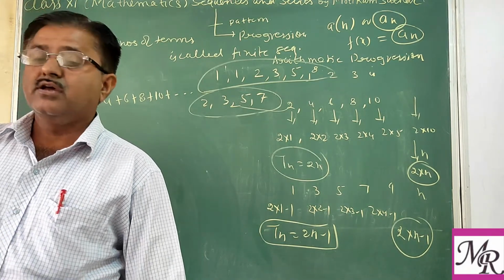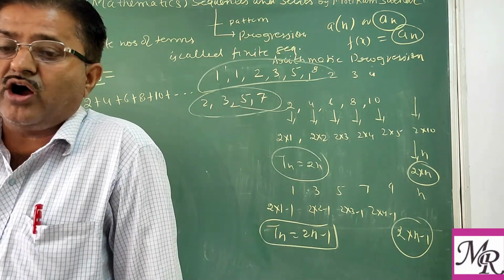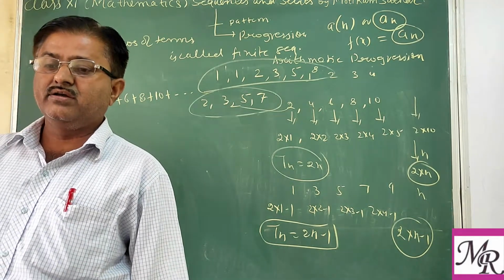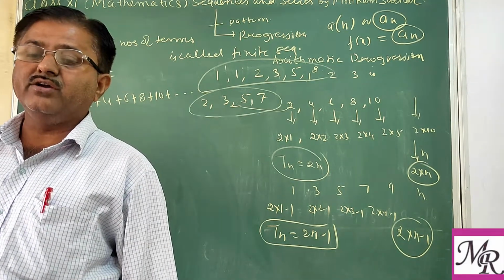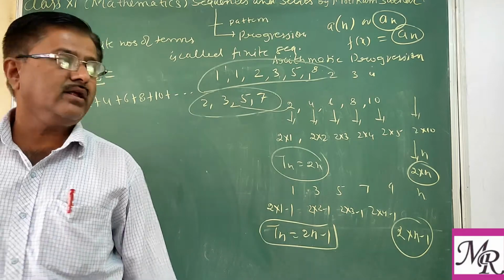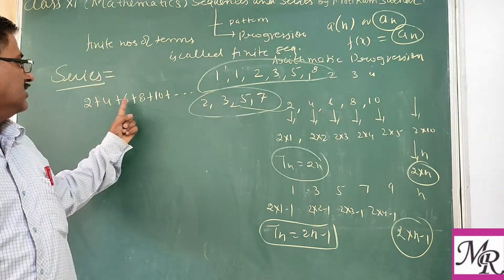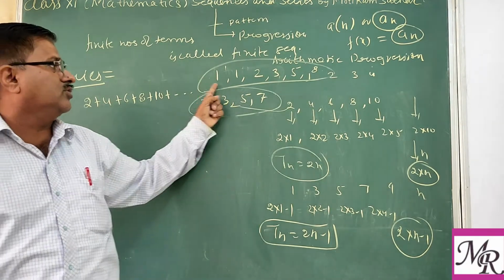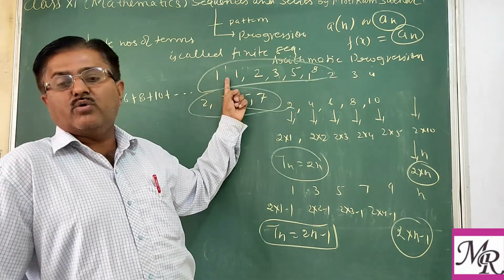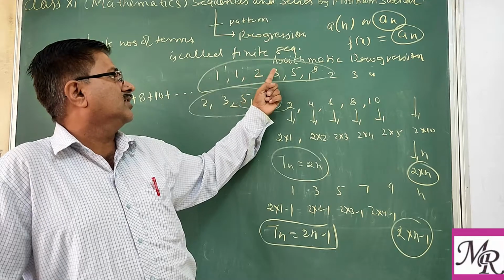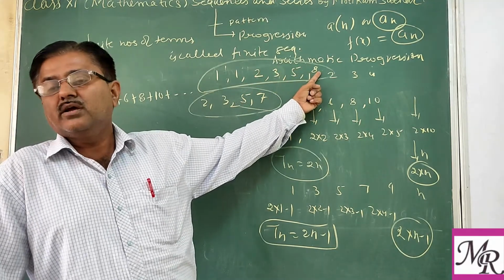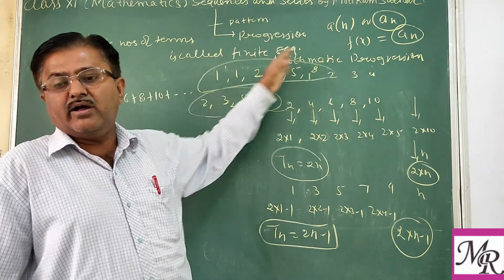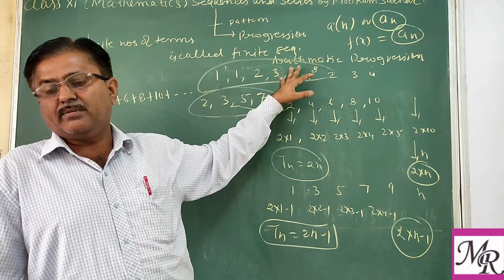We use the plus, but this plus does not mean we actually add. We are not adding all these; we are only writing plus in place of comma. Like here, if you write the series corresponding to this sequence, you write 1 plus 1 plus 2 plus 3 plus 5 plus 8 only. You do not have to add up and get the result 25.